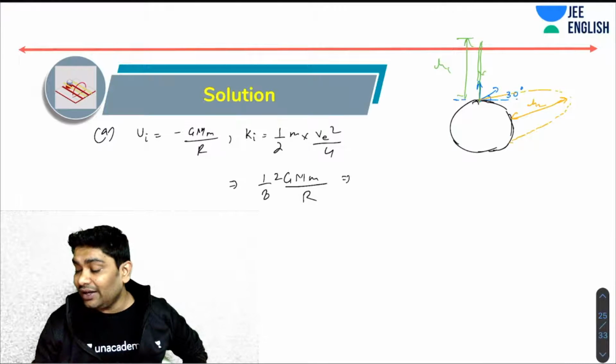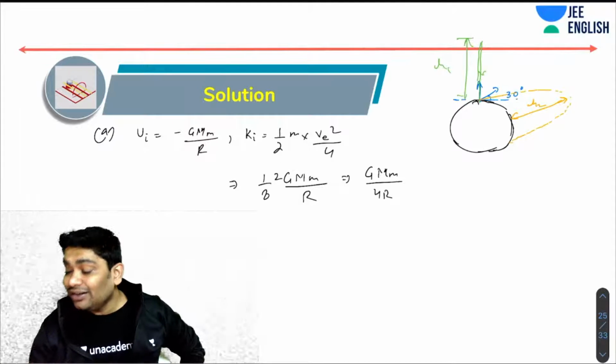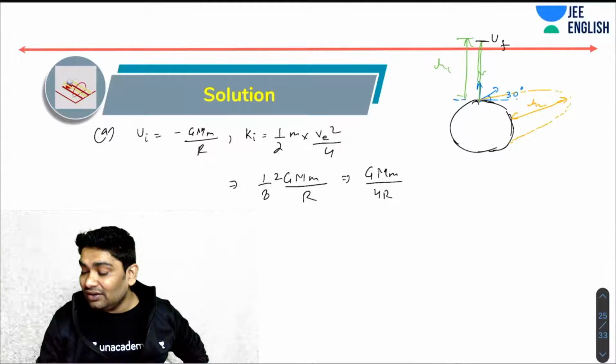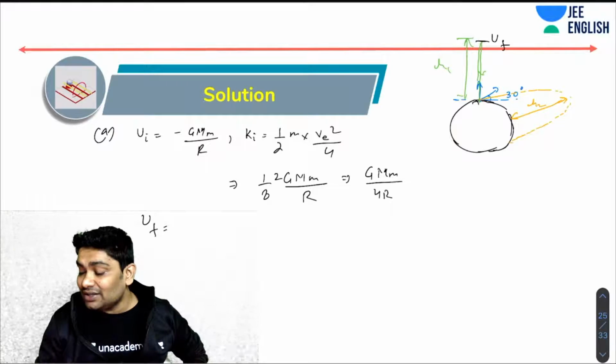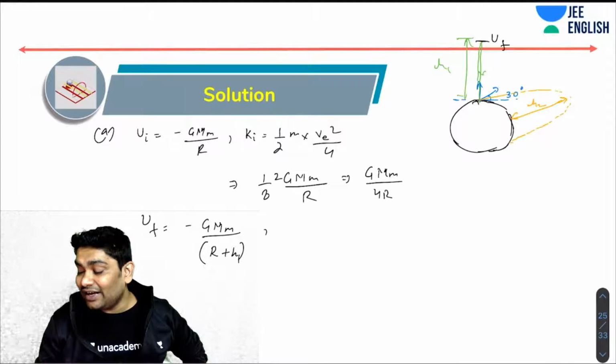So initial kinetic energy is coming out to be GMm over 4R, right? So finally at the highest point, you only have U. So U final would be minus GMm over R plus h1, where h1 is the height, and the final kinetic energy is going to be 0.